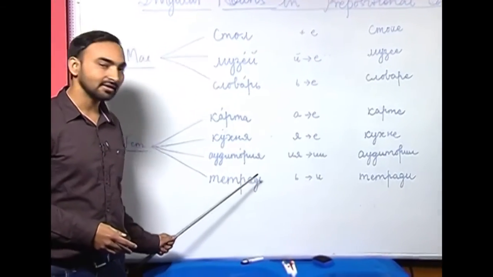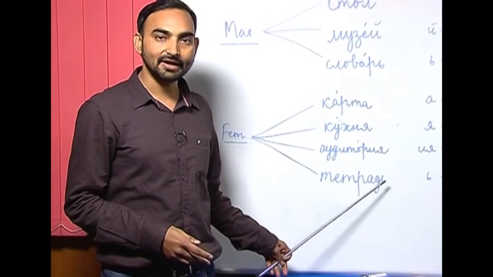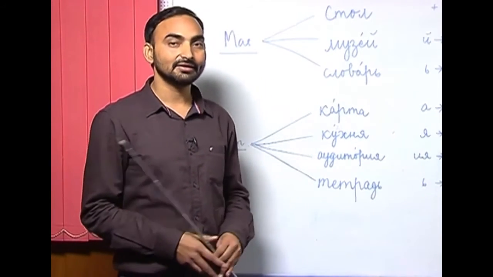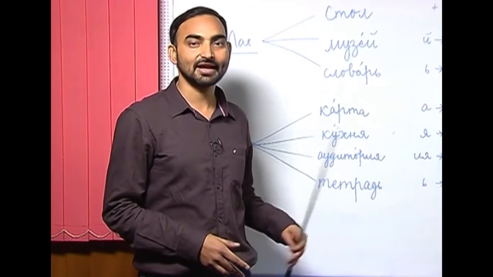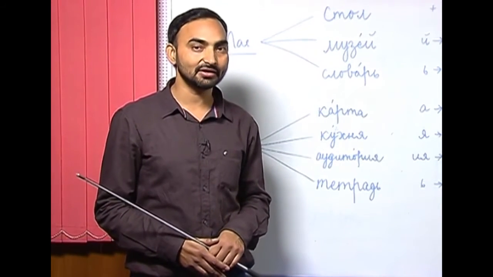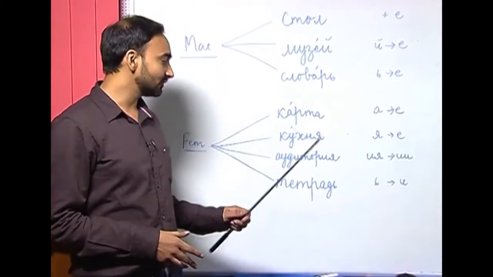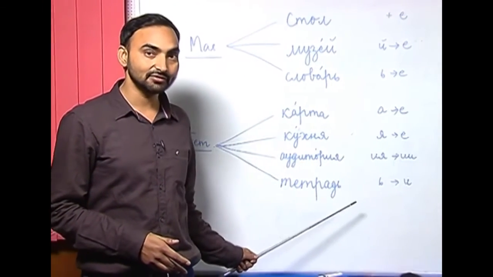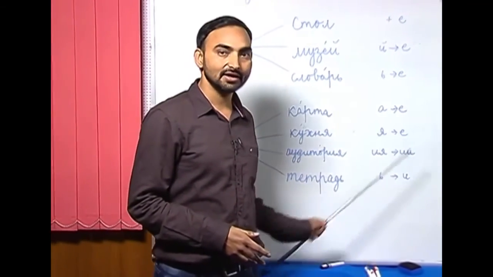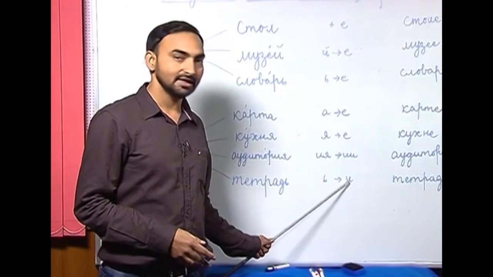The next ending and the last ending within the feminine nouns are soft sign ending nouns like читаль. I had already told you that soft sign ending nouns can be either masculine or feminine, and you have to memorize all the nouns with soft sign ending, whether they are masculine or feminine. So, читаль is one such noun with soft sign ending which is feminine. So, how will you change it in the prepositional case? Soft sign has to be replaced with e.